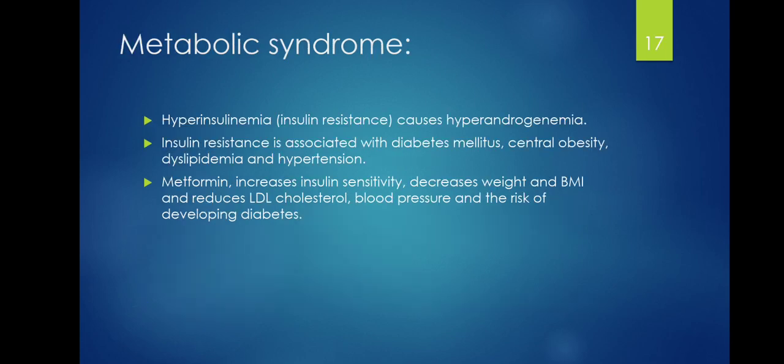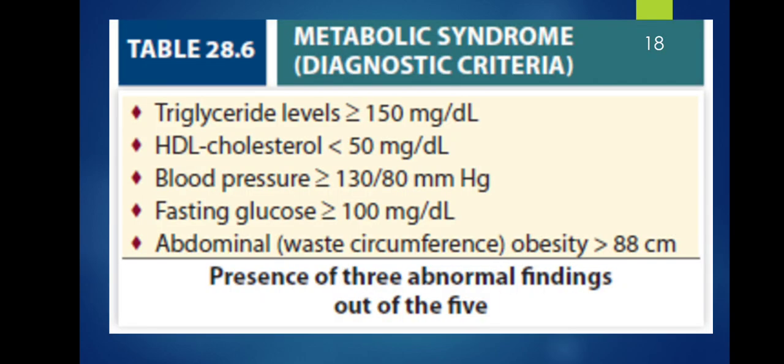Then for the metabolic syndrome, hyperinsulinemia and insulin resistance cause the hyperandrogenemia. Insulin resistance is associated with diabetes mellitus, central obesity, dyslipidemia, and hypertension. So you can give metformin, which increases insulin sensitivity, decreases weight and BMI, and also reduces LDL cholesterol, blood pressure, and the risk of developing diabetes. So metformin is one of the lines of treatment.